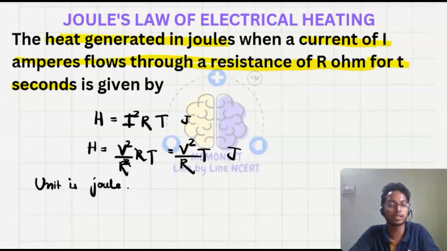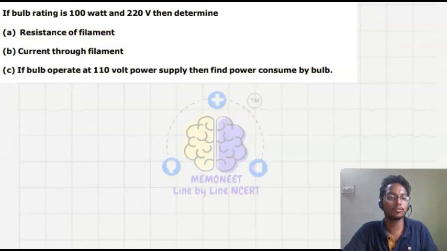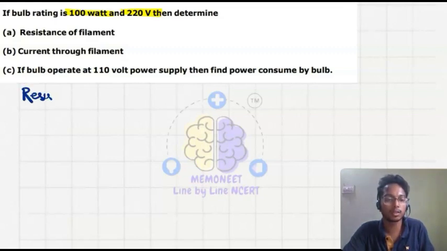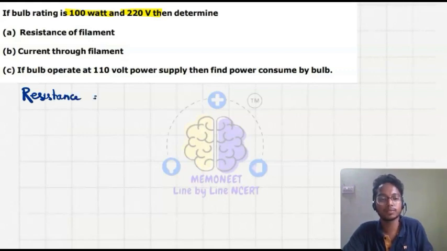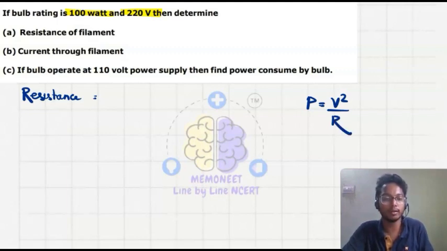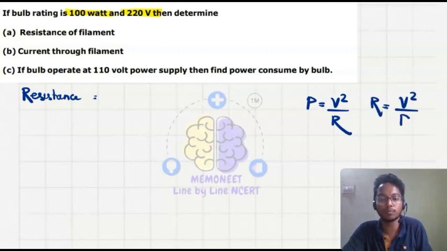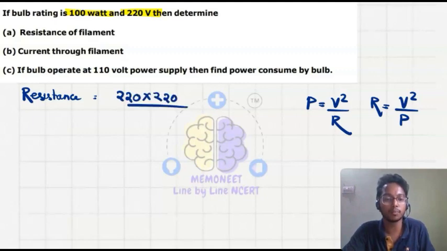Okay. So now let's see some questions. Here in the question it is given that if the bulb rating is 100 watt and 220 volt, then determine the resistance of the filament. What will be the resistance? We know that power is equal to V square upon R. Okay, this is the power. So we can write the resistance is equal to V square upon P. It means 220 into 220 upon 100. So this will be the resistance.